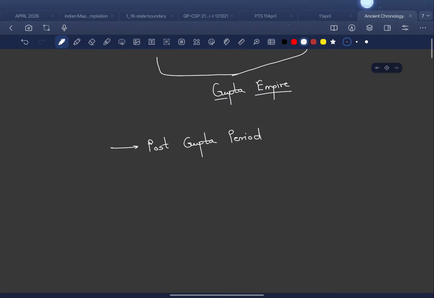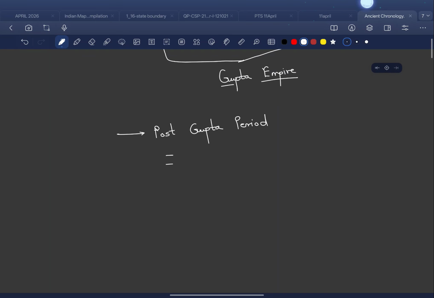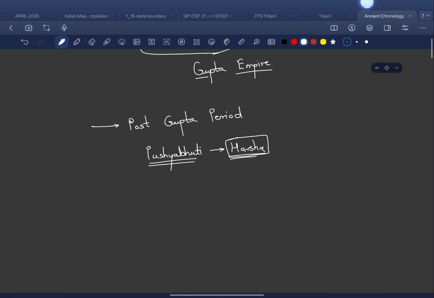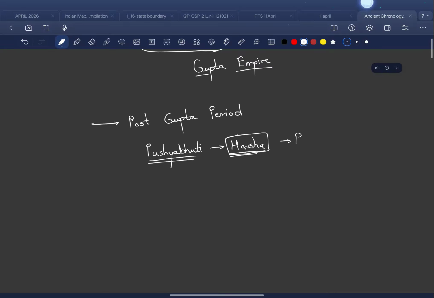In the post-Gupta period, there were many small dynasties and empires, but one of the most important ones was the Pushyabhuti, that we need to remember. One of the important rulers of the Pushyabhutis was Harsha. He united the entire north, and he is also called the ruler of North India.